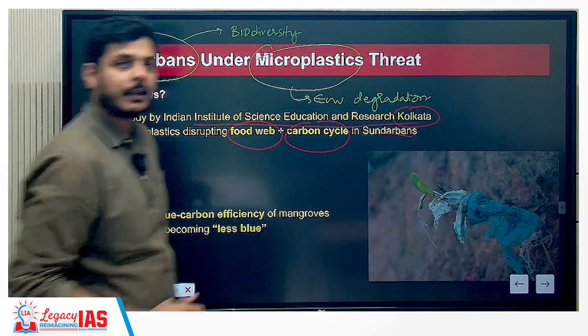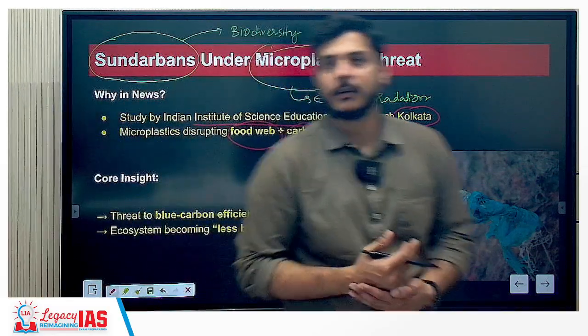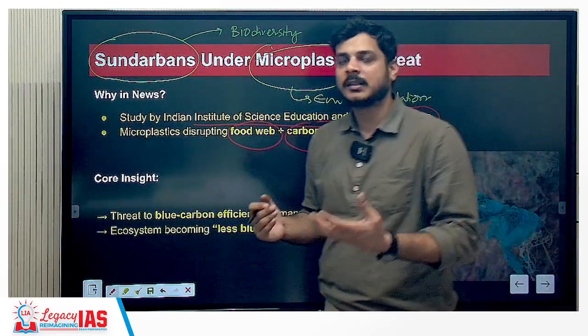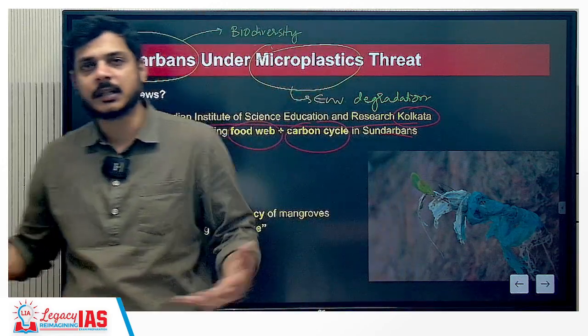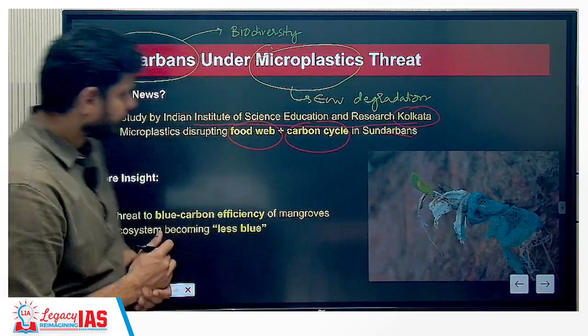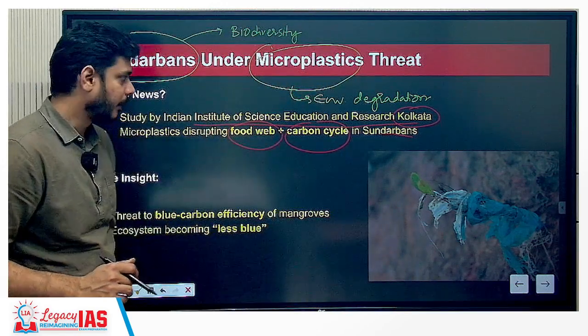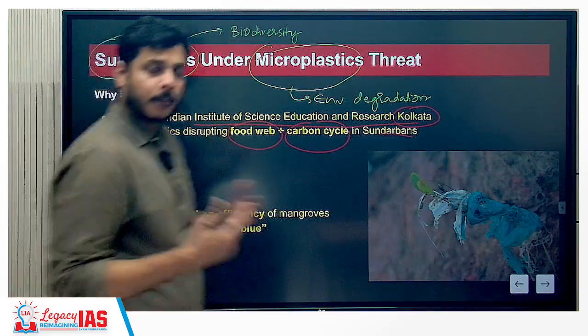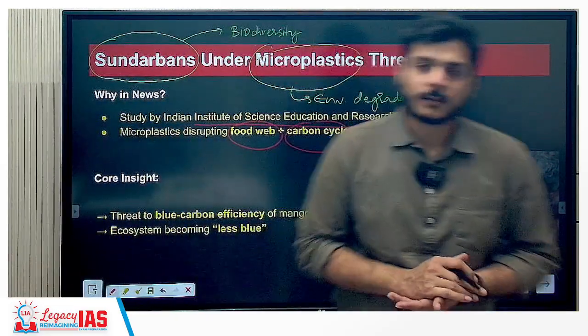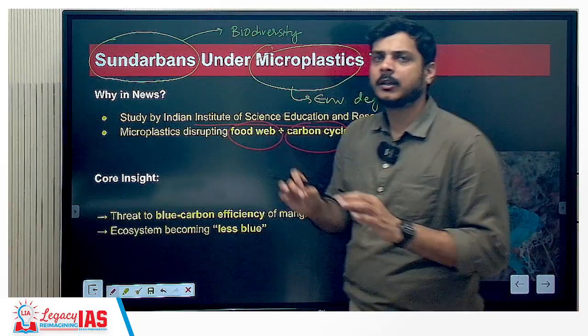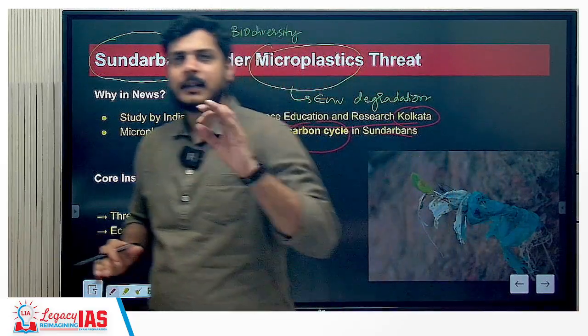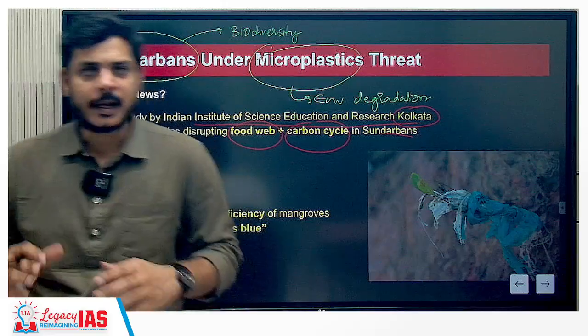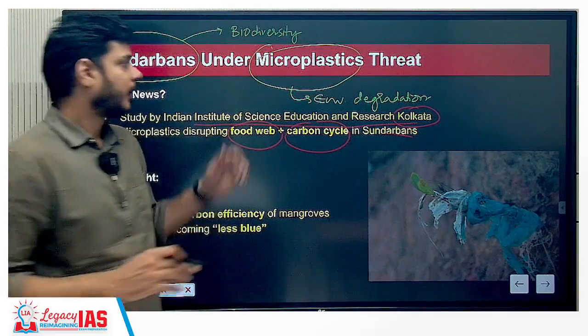We already know that carbon is an important nutrient. When we talk about the carbon cycle, two types of carbon cycles are there: one is the short-term cycle, the other is the long-term cycle. So when we talk about the carbon cycle, it is basically a derivation of the microplastics itself. And when we talk about the food web, we are talking about energy transmission. We are also talking about an important concept in ecology and environment, and that is biomagnification as well as bioaccumulation, right? So let us see further.